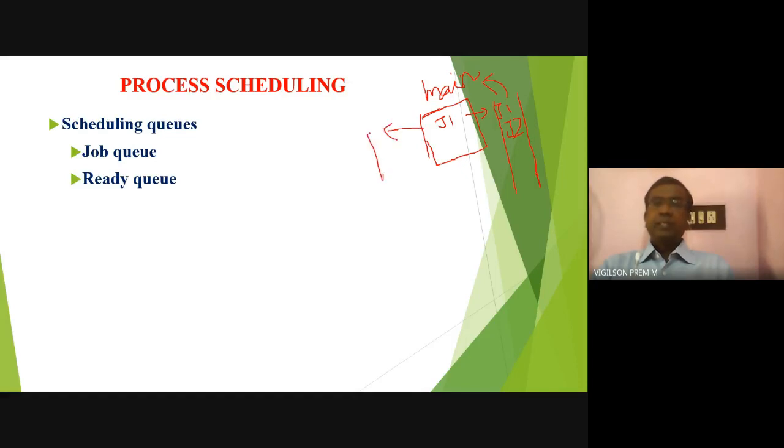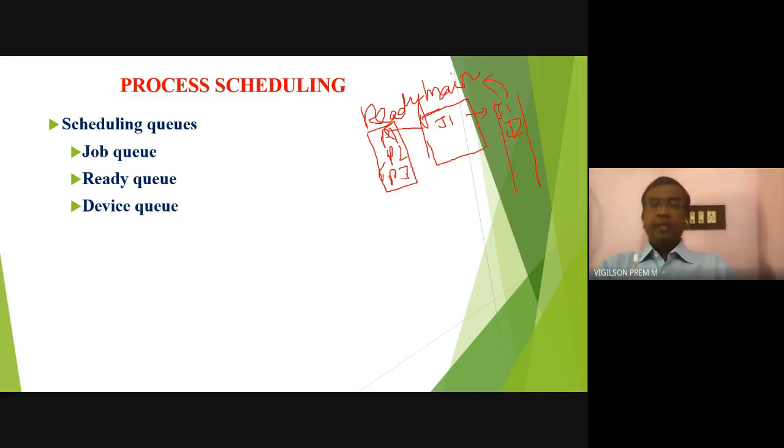That is termed as ready queue. In the ready queue, process P1 will be available, process P2, process P3. So once the job is created, it will be placed in the job queue. Once the job is approved by the operating system for executing in the CPU, it will be placed in the ready queue.